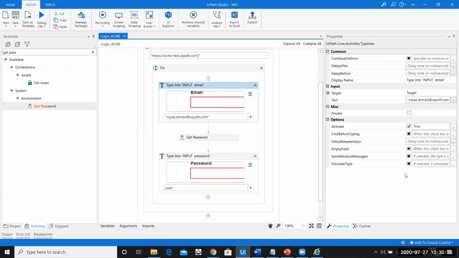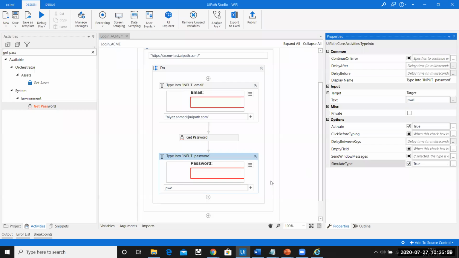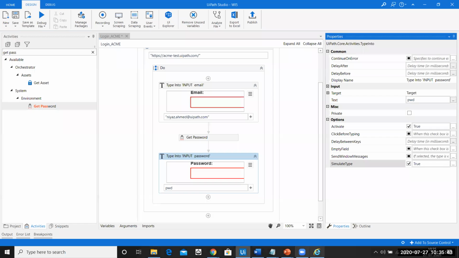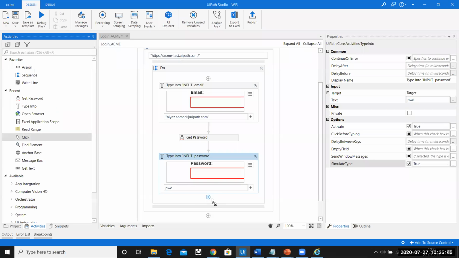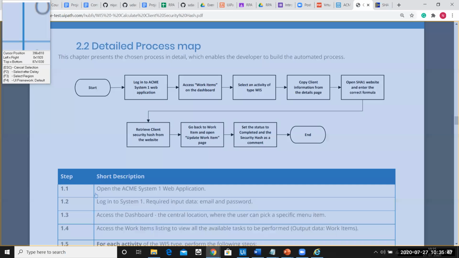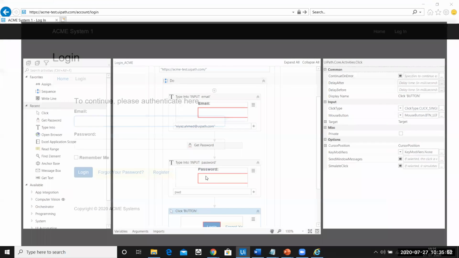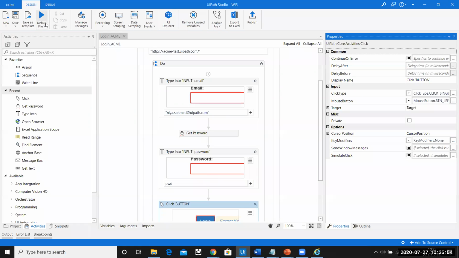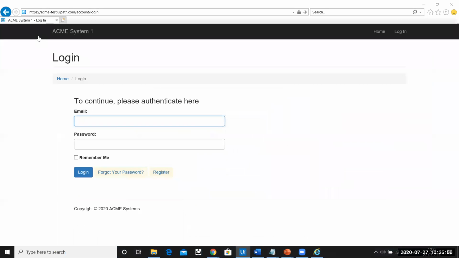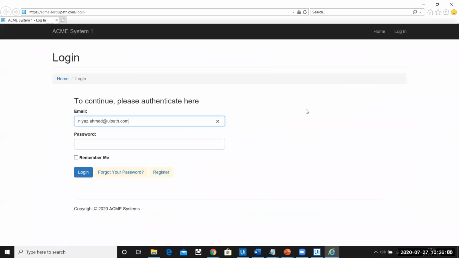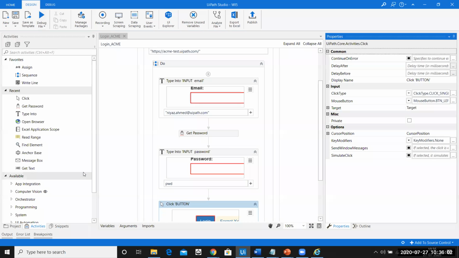I'll make sure we do simulate click here, and simulate click here. And what else is remaining? Login is remaining. For login, it has to be a click activity, and I'll switch back and say click on the login button. Perfect. So let me just run this workflow and see if things are working fine. So ideally we are hoping, okay, nice.